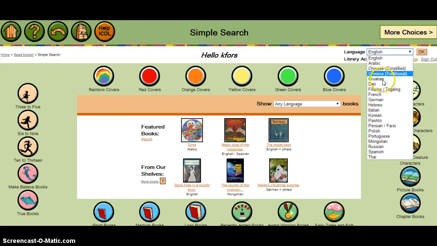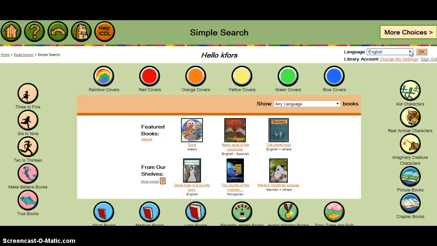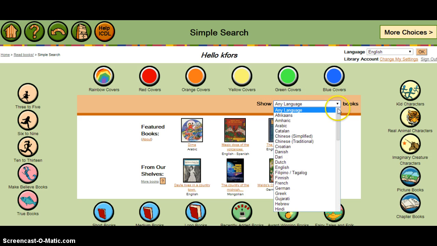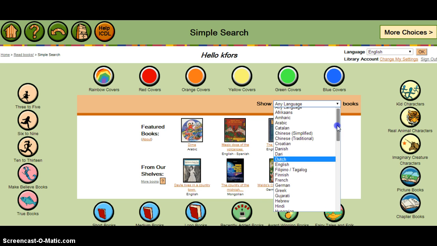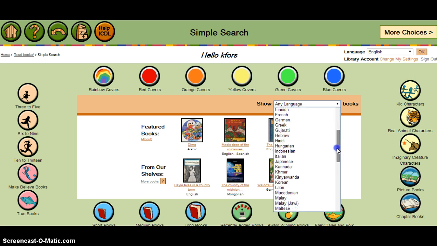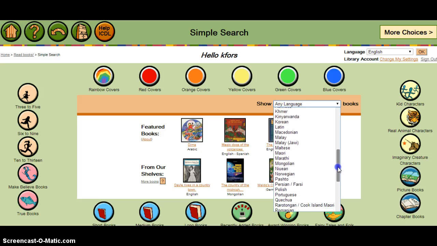However, since my primary language is English, I'm going to keep it English. And then over here I can choose to show the books that are available in any of these languages. And you can see there is an extensive range of languages in which I can find books.